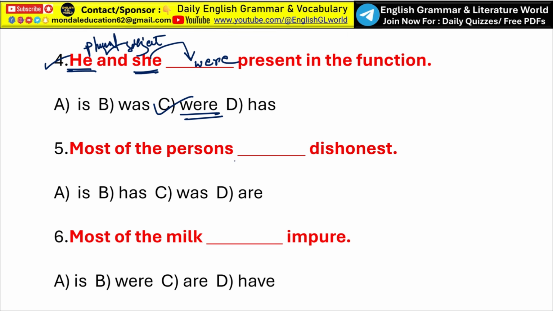Next, most of the persons dash dishonest. Here the key phrase is most of the persons. First identify the noun. Here the noun is persons, which is a plural countable noun. After most of the, you have to focus on the subject part, that is persons, and persons suggests a countable noun, so the verb should be plural. So most of the persons are dishonest. Option D, are, is the correct answer. Here, most of the milk dash impure. Milk, here milk is uncountable.